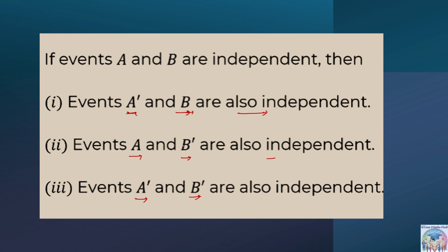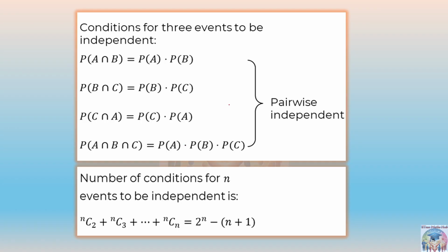Okay. Next is condition for three events to be independent. In that case, P(A intersection B) should be equal to product of P(A) and P(B). Then similarly P(B) and P(C), similarly P(C) and P(A). This is what we call pairwise independency. In the pairs, they are having the independency between them. So when you find out the probability of A intersection B intersection C, in all the three events, then this will be simply multiplication of all the probabilities,